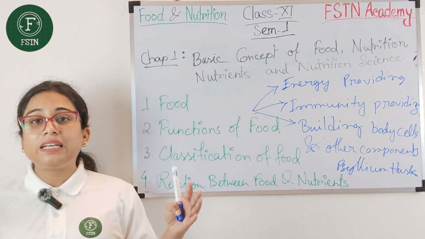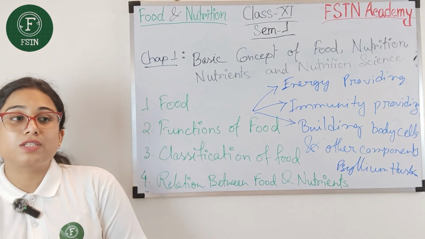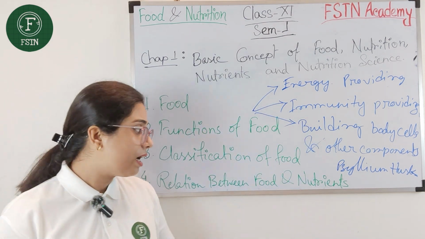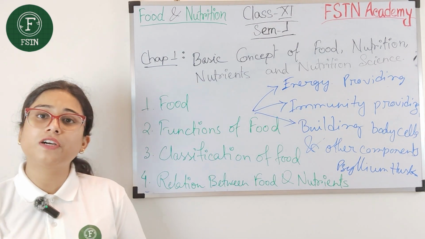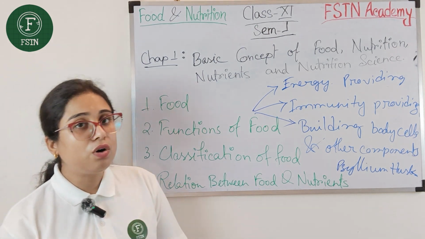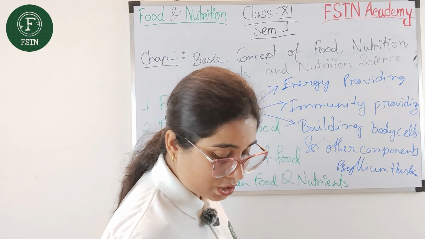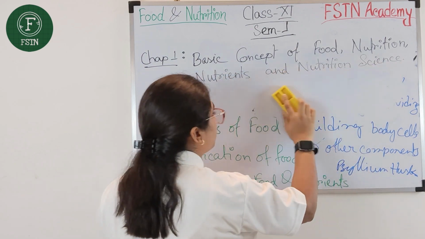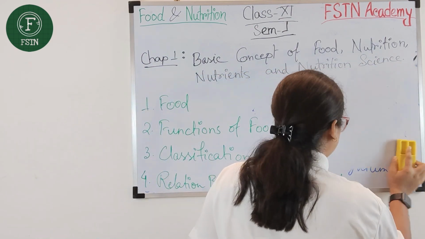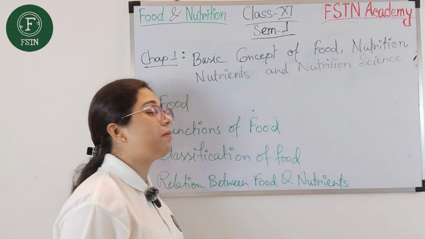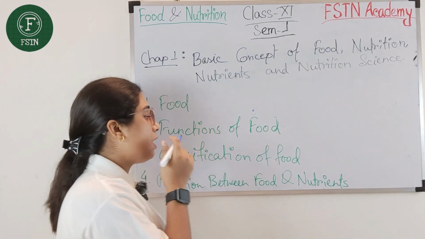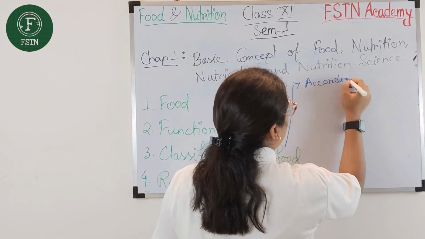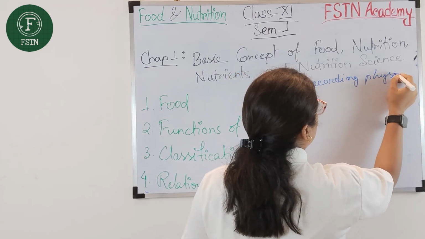Those contain some specific food nutrients. So what are those nutrients? Actually, those are not giving these kinds of functions, but giving some specific physiological function benefits. So we are going to know all of this classification. Next I will go for the classification of food items, and according to which we classify them, I will also mention here. If I classify the food items according to our physiological function, what will those be?